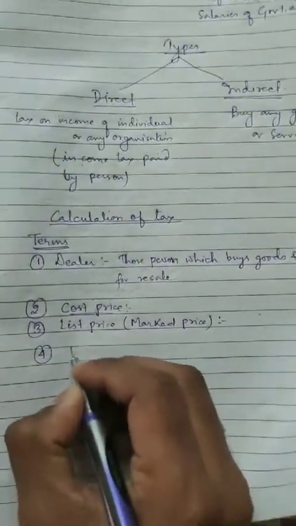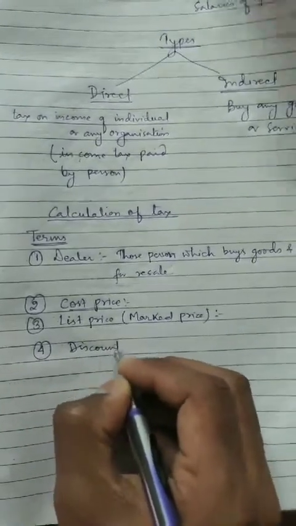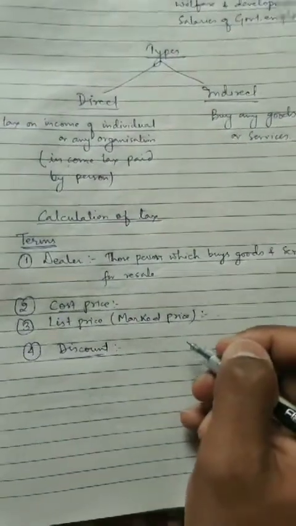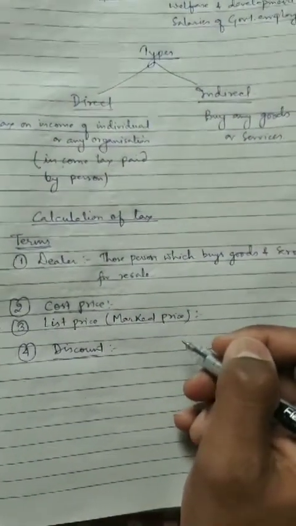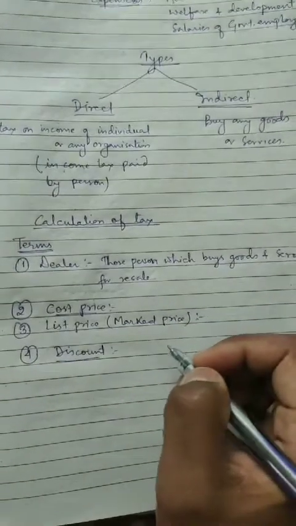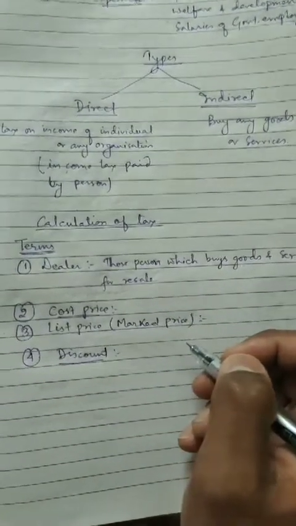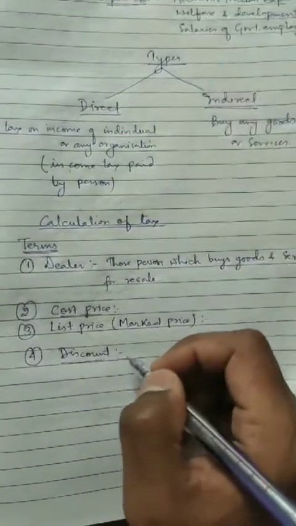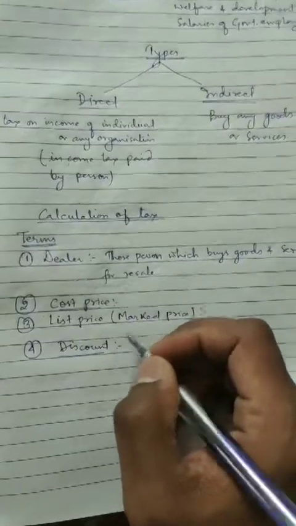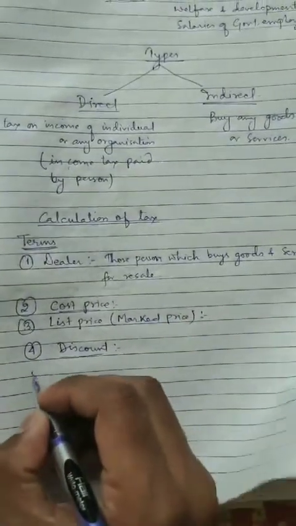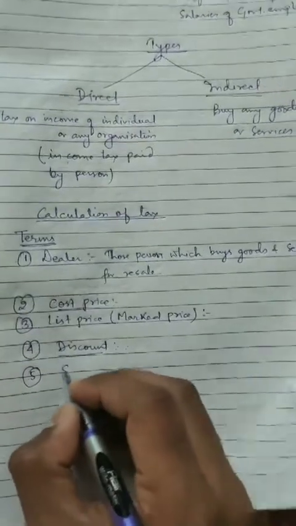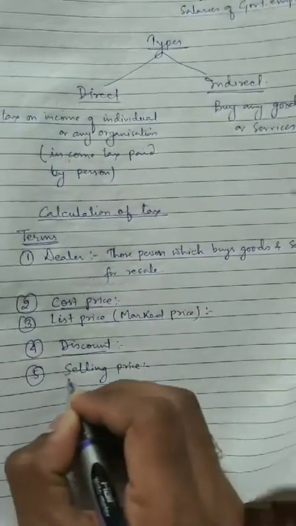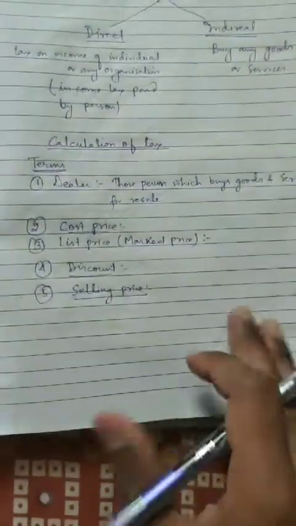Next term is discount. We all know very well about discount. Discount is the extra money which is being left off the marked price. Suppose something is old in the shop and the shopkeeper wants to sell those goods, so he has applied a discount on that. Now that will benefit the consumer. Next term is selling price. Selling price is the price at which goods and services are sold.